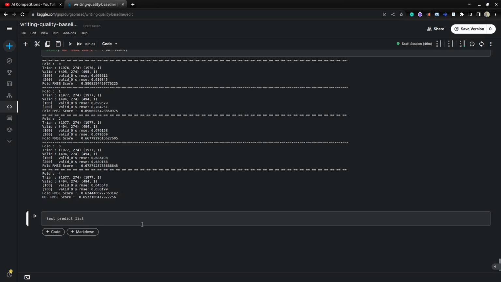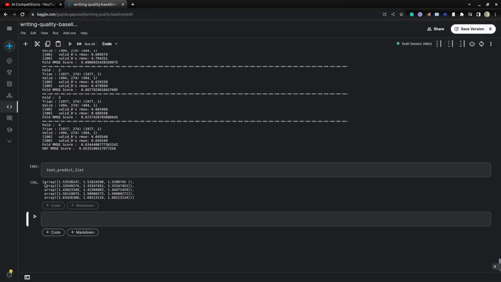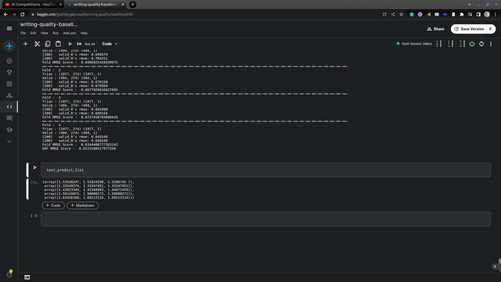Okay, so if you see the test prediction list for each fold, for the 5 models we ran, for each model we predicted on the test data. So we ran the 5 models, right? So here we have 5 test predictions: fold 1 prediction, fold 2, fold 3, fold 4. Those 5 folds of predictions we have to average along axis 0. So we need to get the average, right?